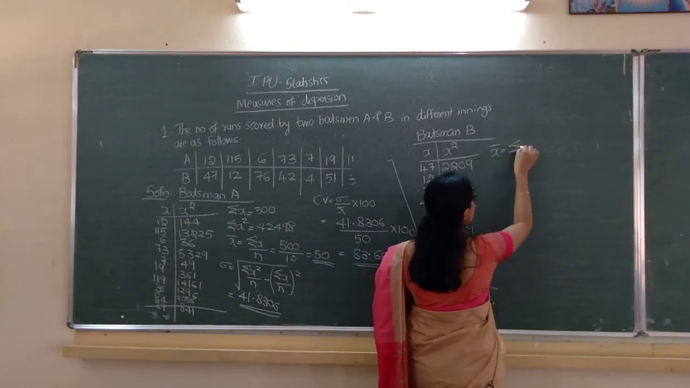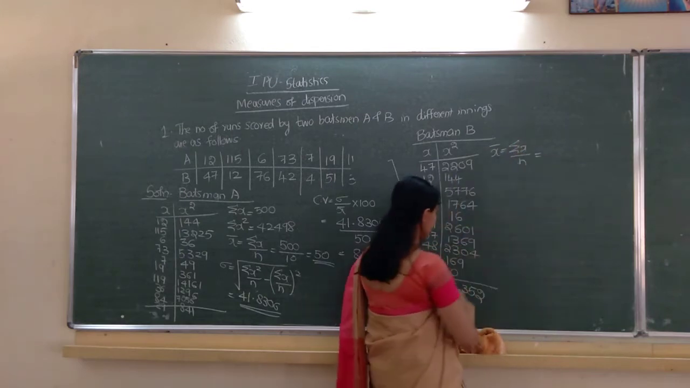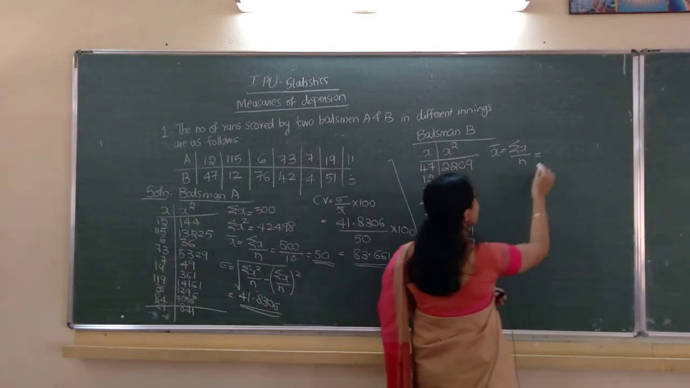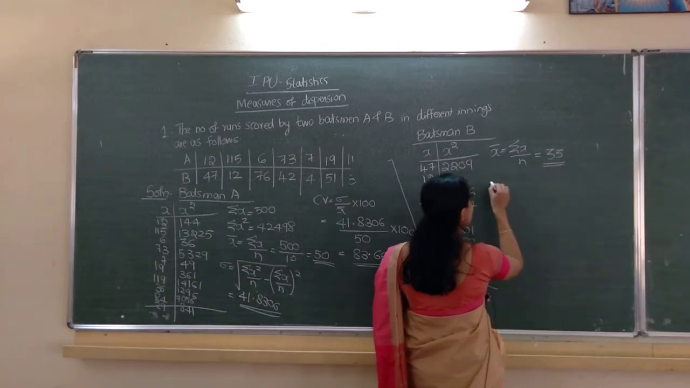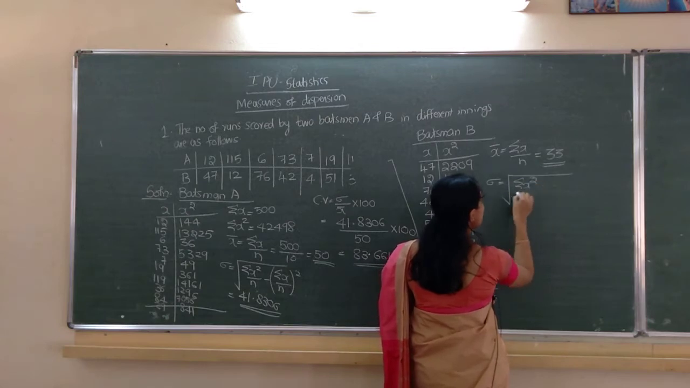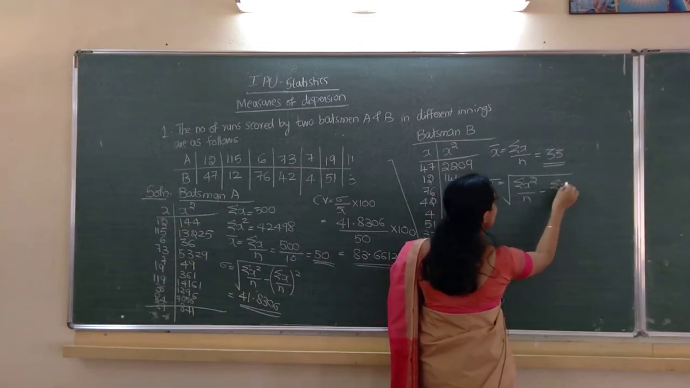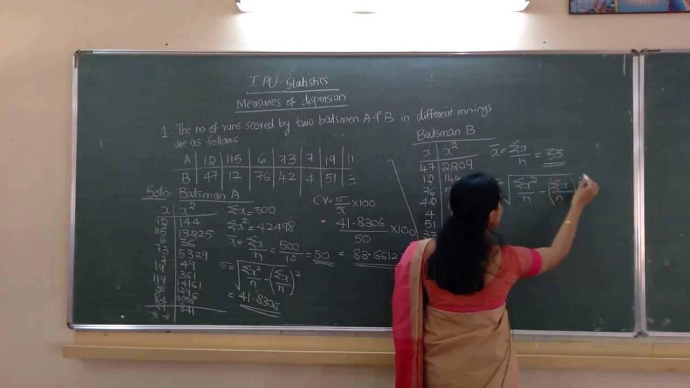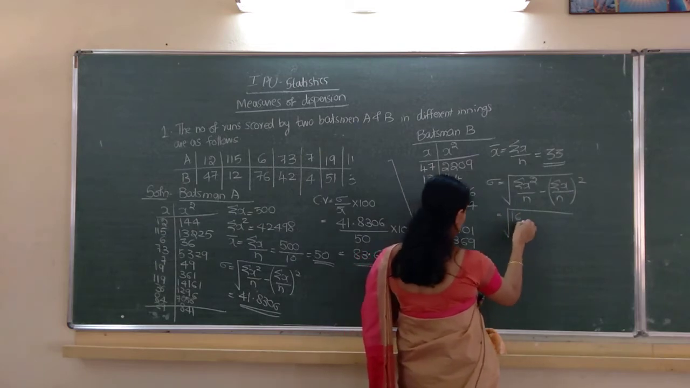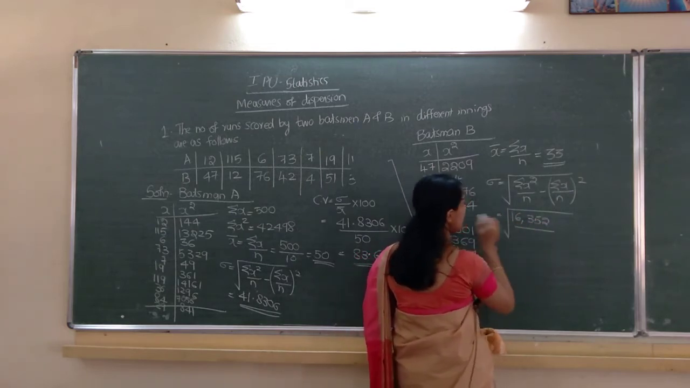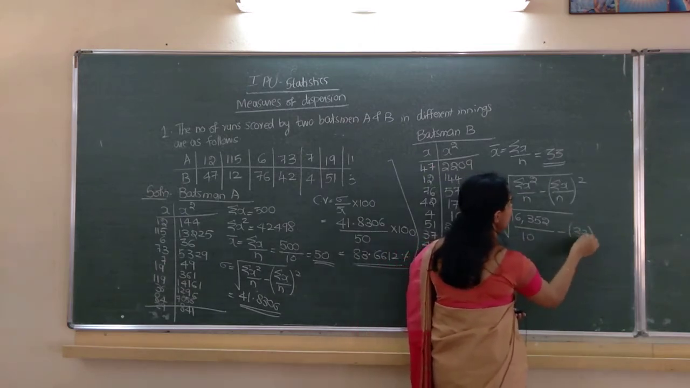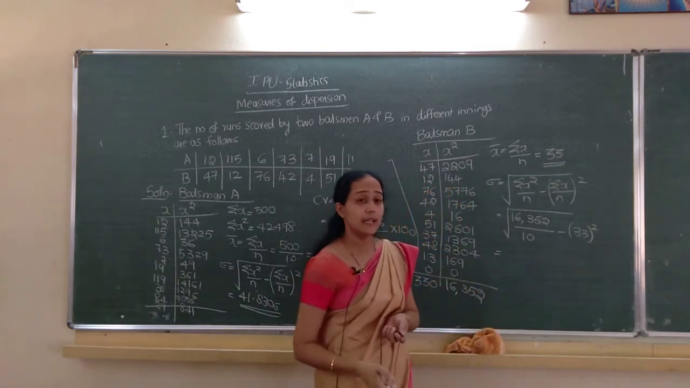x bar equal to sigma x divided by n. Sigma x is 330, divided by n, which means 10. 330 divided by 10, that is 33. Sigma equal to square root of sigma x square divided by n minus sigma x divided by n, the whole square. Correct na? That is 16,352 divided by n, where n is the number of observations, minus 33, the whole square. Okay, you will get the answer.